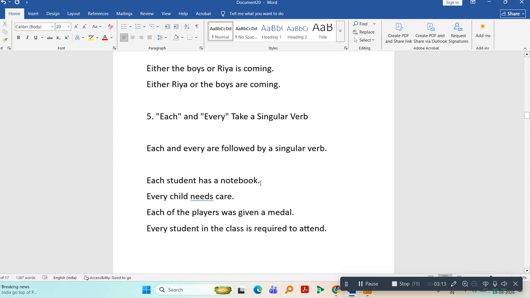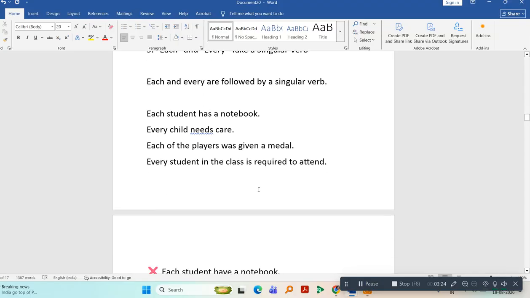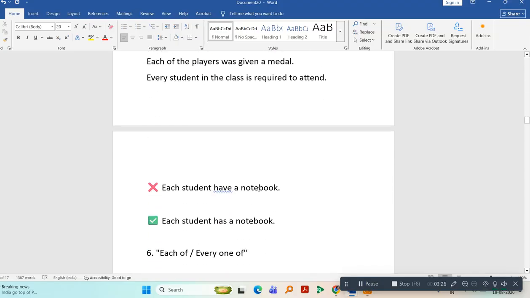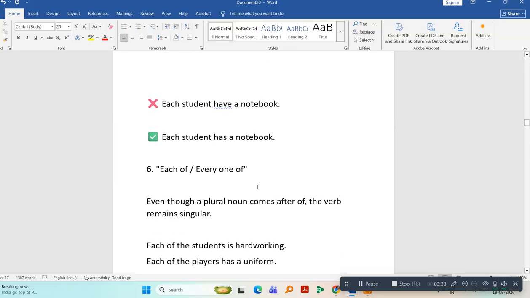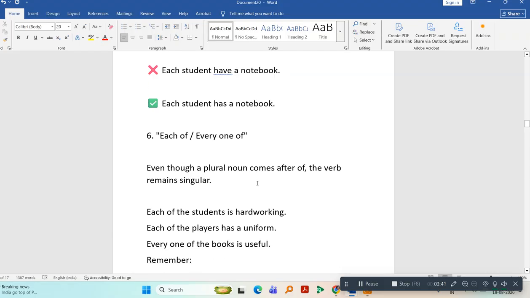And whenever you are using each and every, then you will use a singular verb. Each student has a notebook. Every child needs care. Each of the players was given a medal. Every student in the class is required to attend. We will never say each student have a notebook. That is wrong. We will always say each student has a notebook. Each student has all the stationery materials.